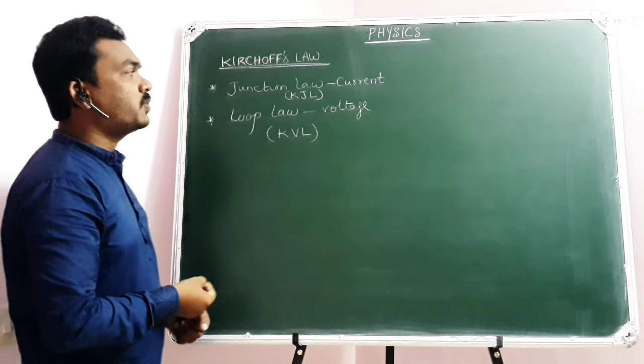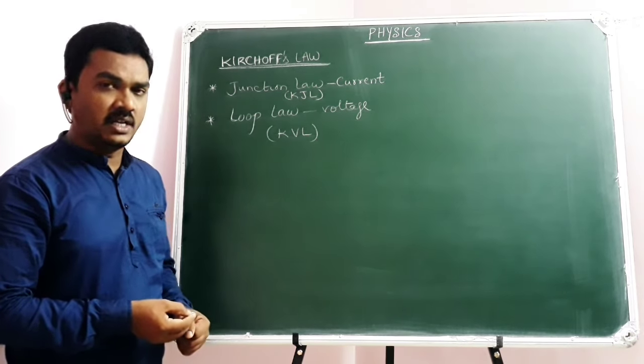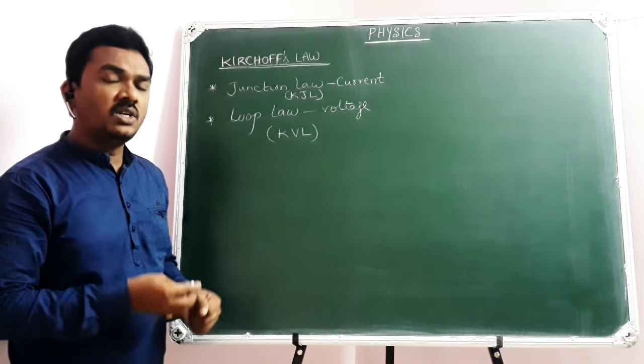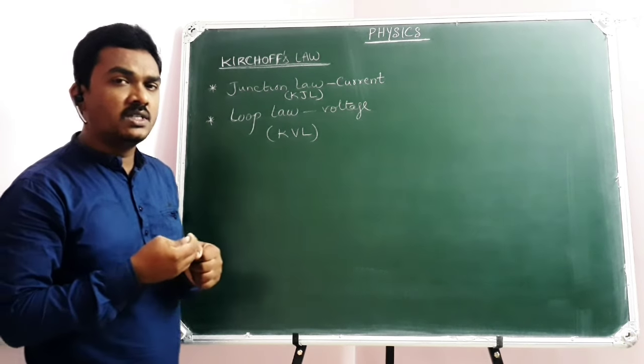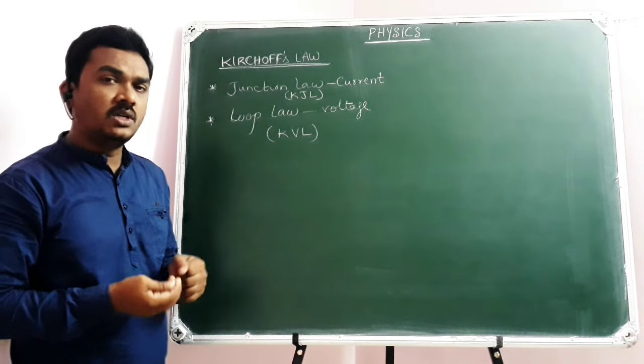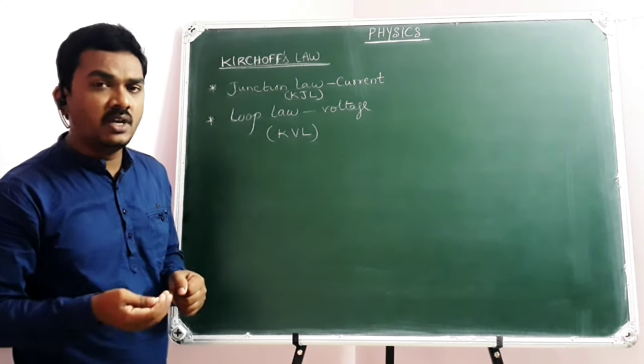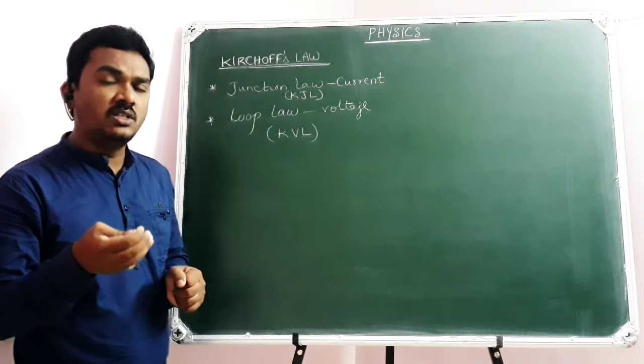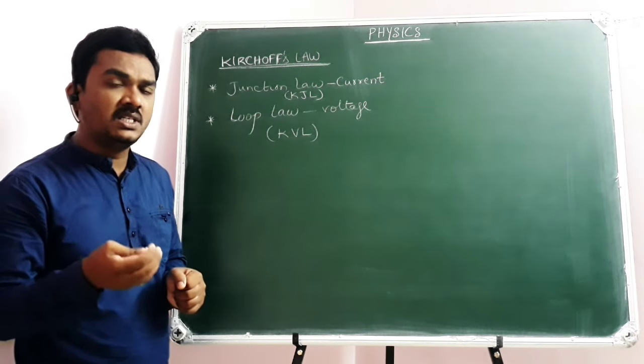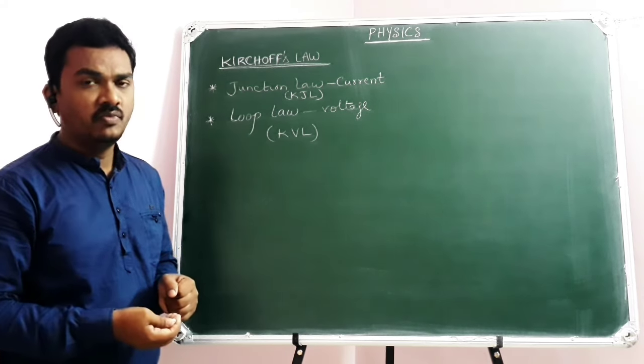So when it comes to the explanation, it's very well known in electrostatics: the total amount of charge that is moving towards a junction will be equal to the total amount of charge that is leaving a junction. Of course, the algebraic sum of all the charges meeting at a junction is zero.